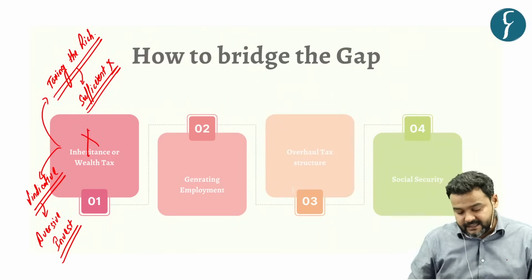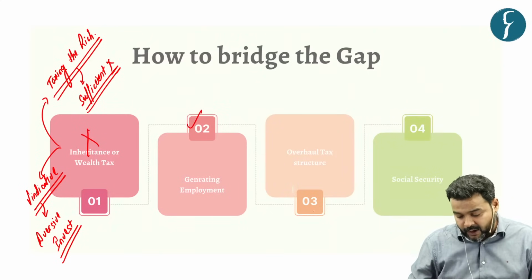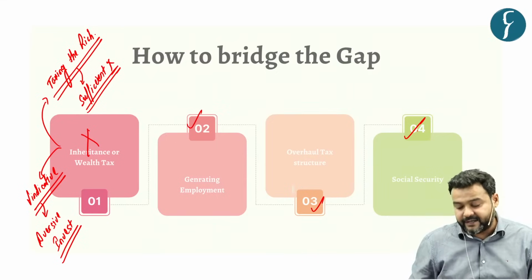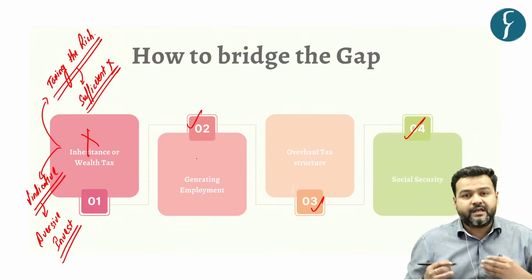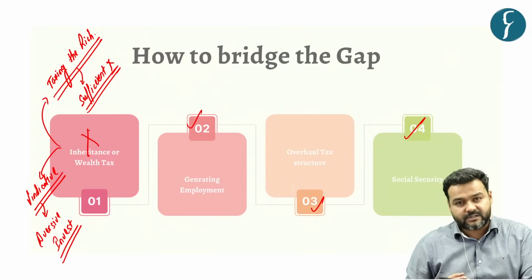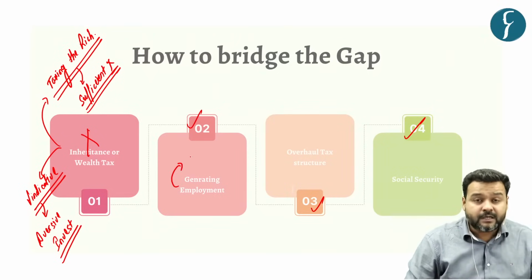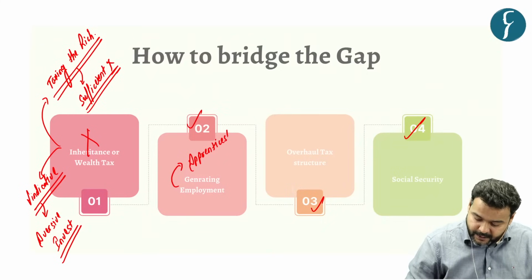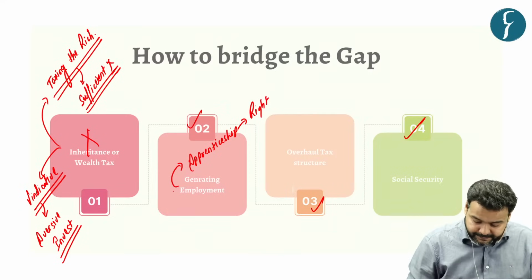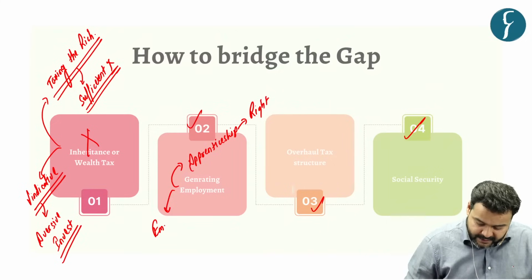In place of this, he suggests three measures: generating employment, overhauling the tax structure, and providing social security. For generating employment, he says that we need to focus more on the labor intensive sector, and apprenticeship should be made a right of youth. Second, he suggests employment based incentives for corporates.